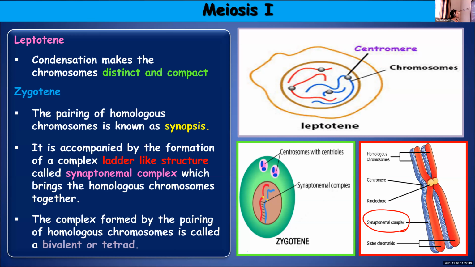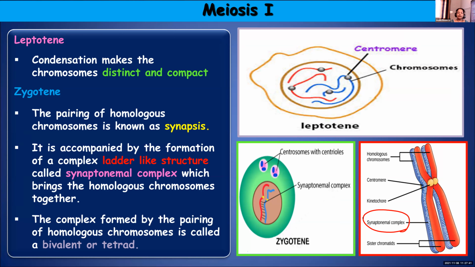A ladder-like structure will appear. You call it a synaptonemal complex. And what is the significance of this complex? This will help in bringing the two homologous chromosomes closer together. It will facilitate the process of synapsis.